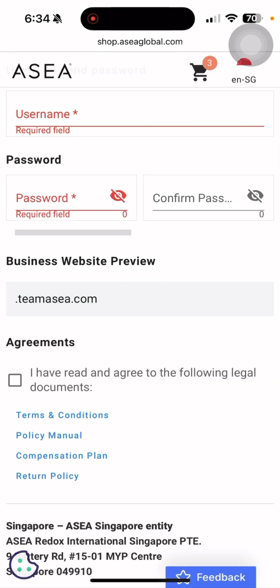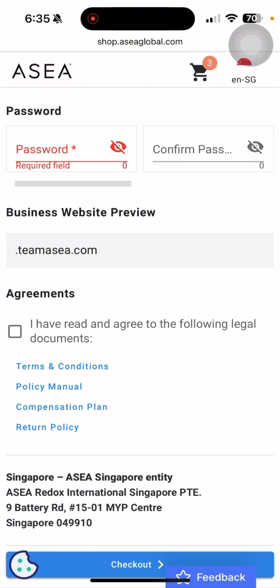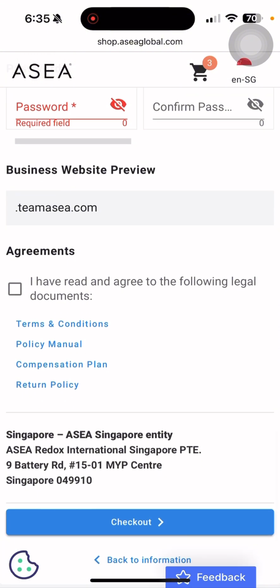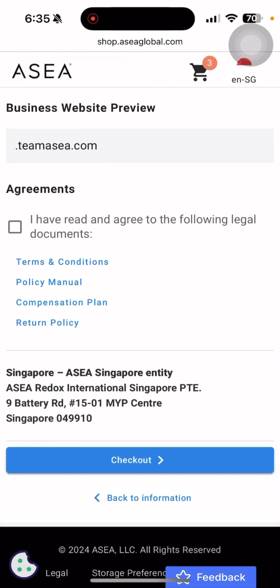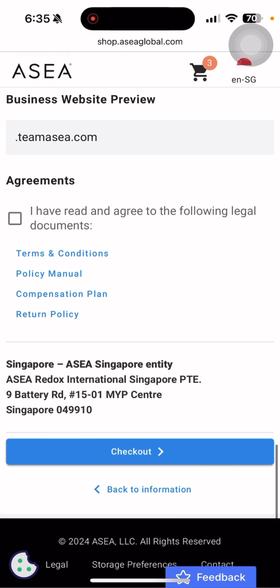All right, and then of course your website. This one you can also choose a website name. So let's say your website name will be Starlet82, something like that, or think of something that is very catchy, that is aligned to your heart. And again, you can always change that. You can always ask me how to do that. And then don't forget to check these agreements. Check here, put a check, and then you can proceed to the checkout.